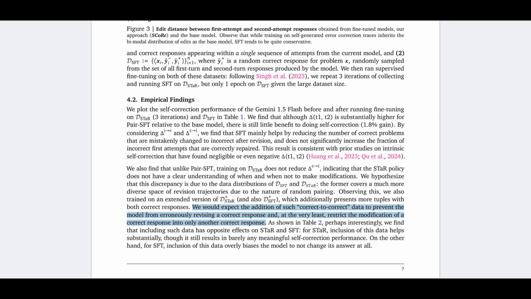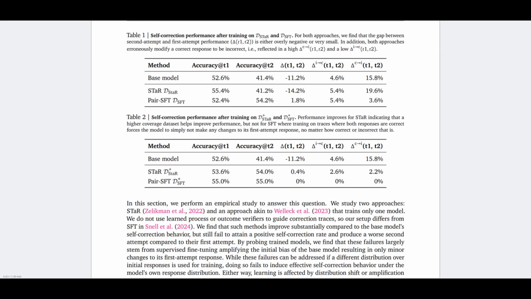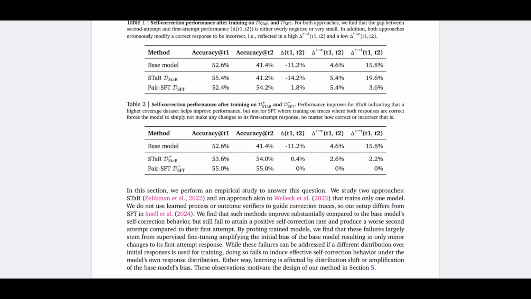Okay, then we have the results in table 2. As you can see, the first round solution accuracy of STaR is slightly reduced from 55.4 to 53.6. But the second round accuracy is hugely improved. It goes from 41.2 to 54%. So this means the model trained with the STaR dataset was trying to correct all answers in the first round, but now they stopped doing that. If the model thinks the first answer is not wrong, then it doesn't revise it.